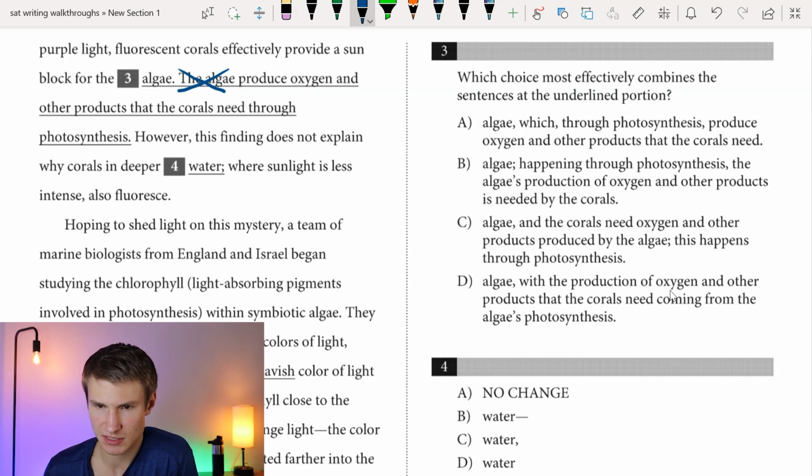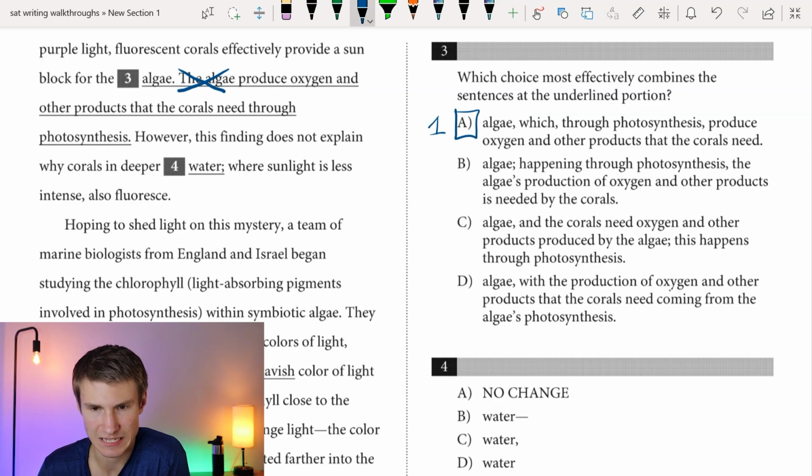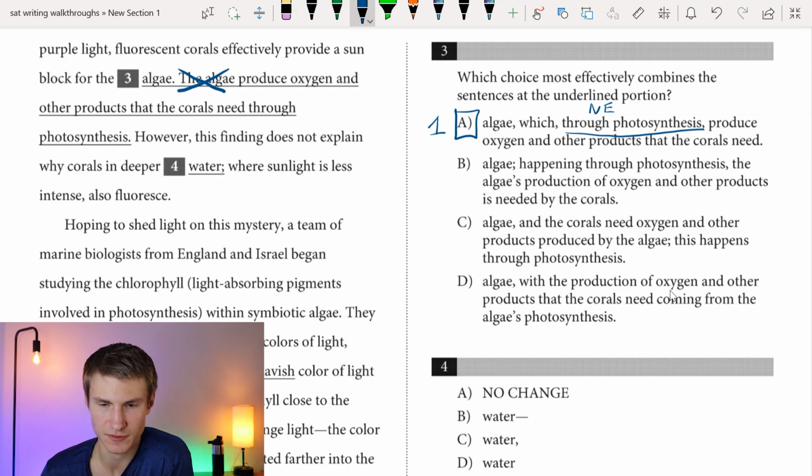So if I look at my options, since I'm combining sentences, I'm going to start with my shortest answer first. I'm going to start with option A. We have algae, which through photosynthesis produce oxygen and other products that the corals need. That's ultimately perfect. Okay, it's grammatically correct, right? Through photosynthesis is non-essential. We would have fluorescent corals effectively provide a sunblock for the algae, which produce oxygen and other products that the corals need, right? So the part that's non-essential here is actually through photosynthesis, right? So ultimately that is grammatically correct. It's condensed, it's efficient, so that'll be our answer.